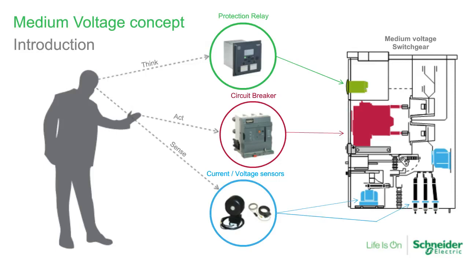So if we take the design of the switchgear, the circuit breaker that you design in your own panels, the protection relay, the circuit breaker, and the sensor are key elements gathering data, let's say, measurements from the lines, measuring and analyzing the signal in order to send the signal to trip to the circuit breaker that then will act in order to protect your line, your transformer, your motor, your generator at the end. So the two new offers that we are going to present today are the new protection relay Easergy P3 and the new circuit breaker EasyPack XZ.